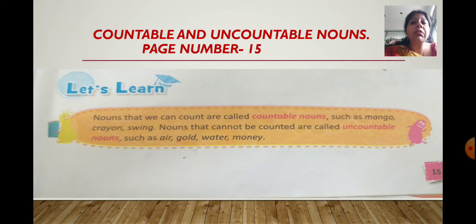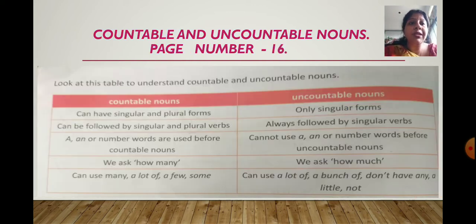Nouns that cannot be counted are called uncountable nouns. If I ask you to count water, the air, rice, oil, or sugar, will you be able to do so? No, you cannot count them. So, they are known as uncountable nouns. The examples are air, gold, water, money. These are all uncountable nouns.